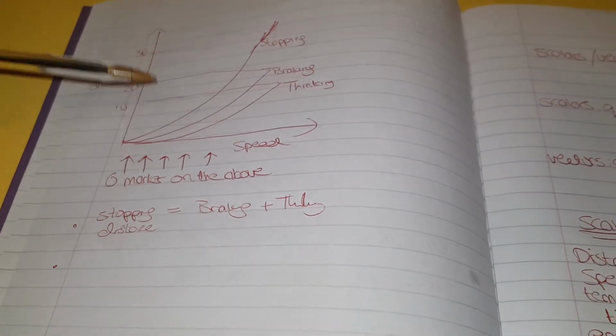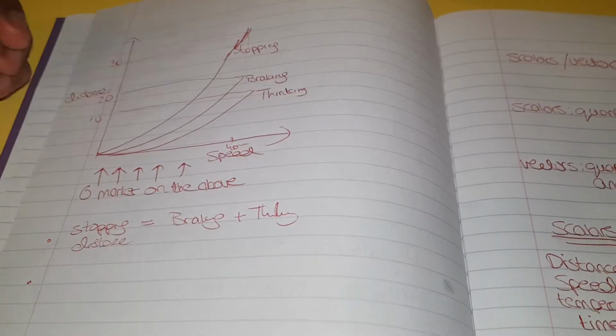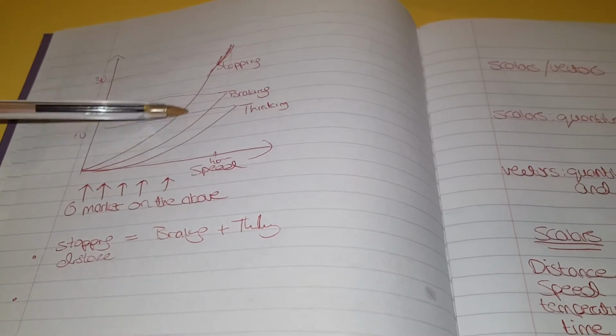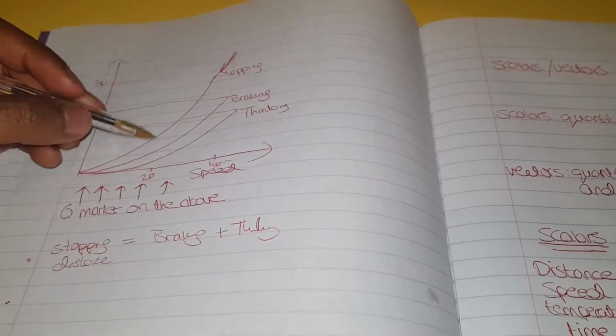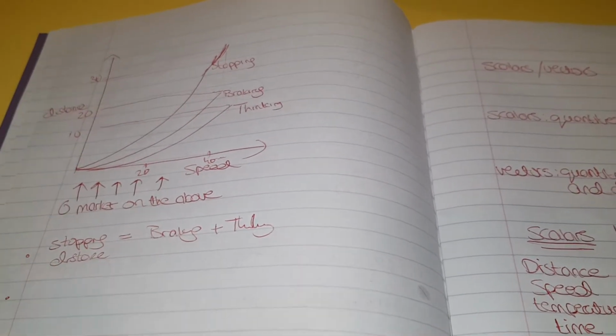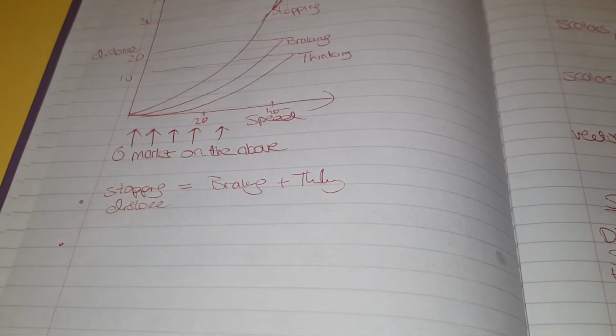So what you can maybe say is that when your speed is maybe 40 miles per hour, or 40 meters per second, your thinking distance is X or whatever number, your braking distance, whatever number, add them to get stopping distance, maybe compare it with half the speed. And what you notice is you'll obviously get different numbers. But you just put numbers for the sake of it, yeah? And you get marks for that. So that's pretty much this entire topic done.